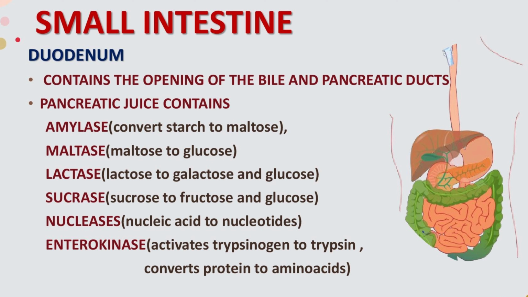Next is the small intestine. It has three parts. They are the duodenum, jejunum, and ileum. These have the opening of the bile and the pancreatic ducts. The pancreatic juice contains amylase, maltase, lactase, sucrase, and nuclease. Also, it has enterokinase. This activates trypsinogen into trypsin, and it helps to convert the protein into amino acids.